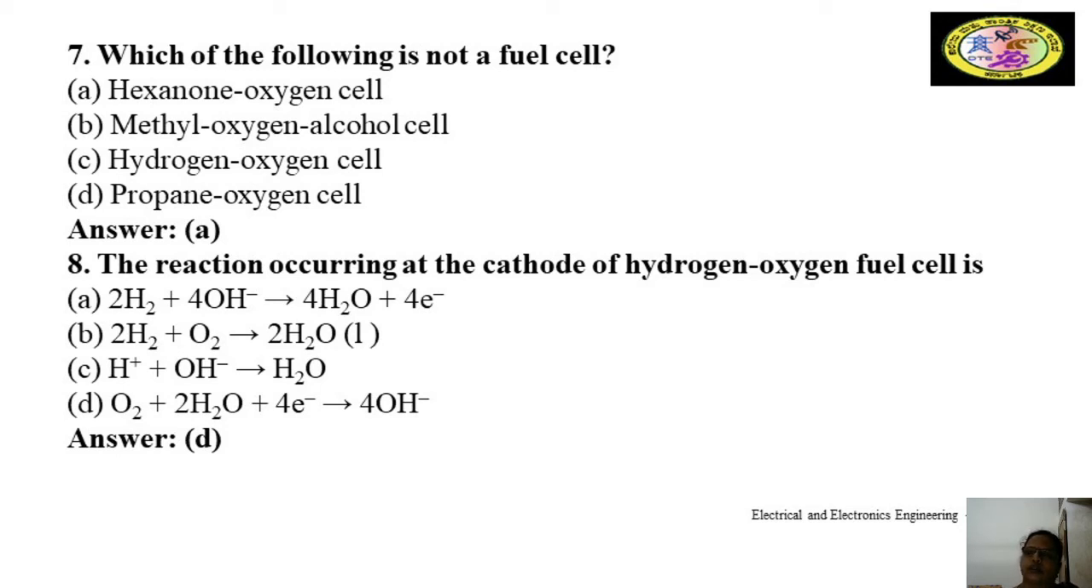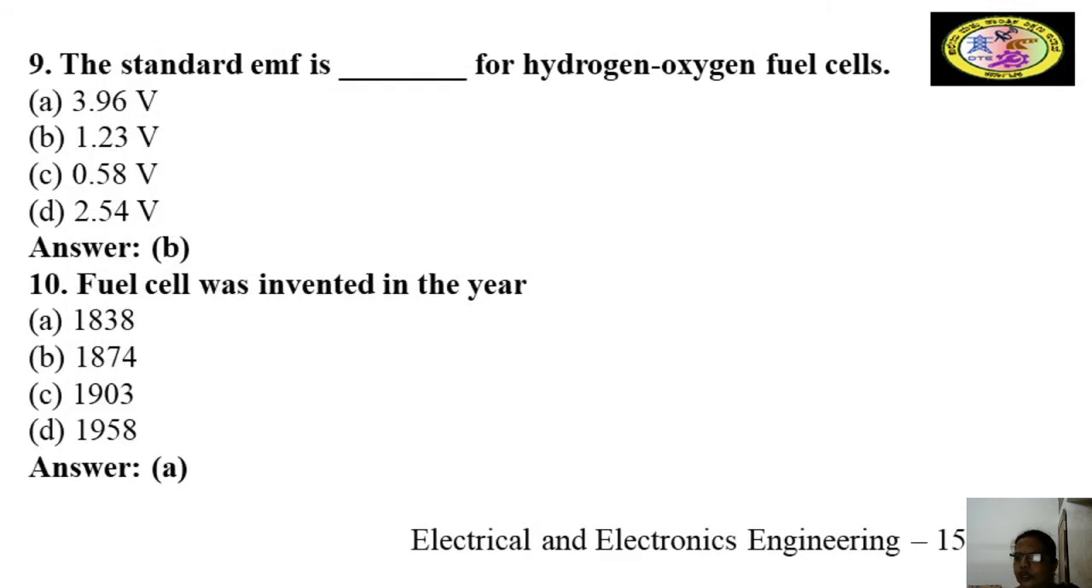Which of the following is not a fuel cell? The xenon oxygen cell is not a fuel cell. The reaction occurring at the cathode of the hydrogen oxygen fuel cell is O2 plus 2H2O plus 4 electrons gives 4OH-. The standard EMF for the hydrogen oxygen fuel cell is dash: 3.96 volts, 1.23 volts, 0.58 volts, 58 volts, or 2.54 volts. The standard EMF is 1.23 volts for a hydrogen oxygen cell.